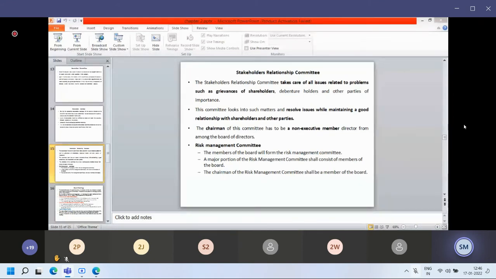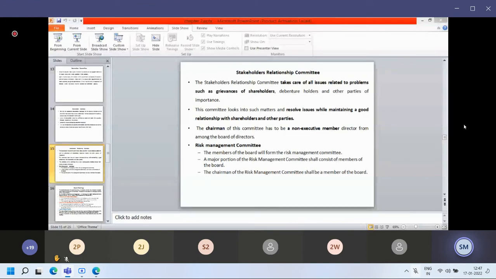Now, the shareholder relationship committee looks into such matters and resolves issues while maintaining a good relationship with the shareholders and other parties. We have to maintain the shareholder relationship. I am going to explain a recent case today, related to how investors and shareholders invest. A recent news item, the scam that has currently happened in Maharashtra. I am going to discuss that today, so after that, we'll discuss.